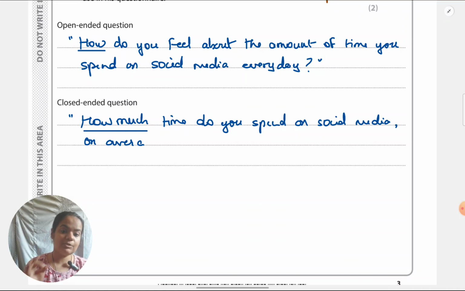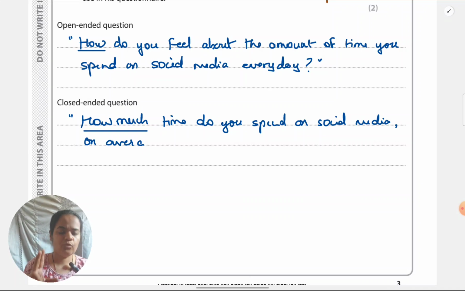As long as there are choices, there are response options which I'm giving, it becomes a closed question because I'm forcing them to select from something. So make sure in your open question there are no response choices, and in your closed question there are response choices. What participants have to select from has to be very explicit.